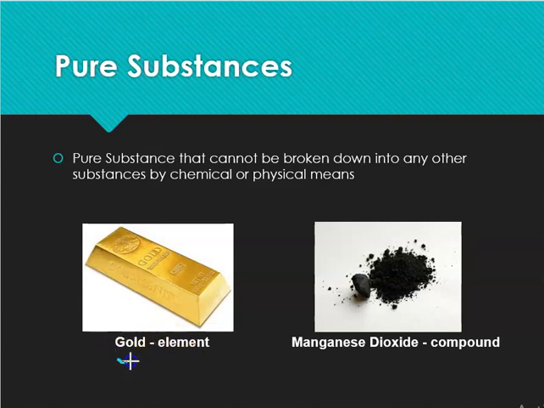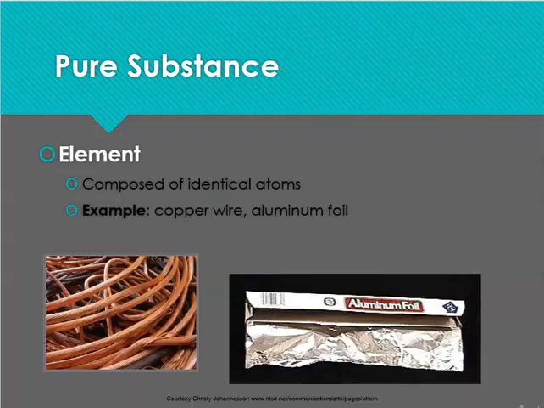In this case, we have elements, everything that is in our periodic table, and we have compounds like manganese dioxide. So those two things, for example, make up pure substances, and we can break them down. Another example about pure substances is an element, right? So in the previous slide, we had an element that was gold. In this case, we have an element that is either copper or aluminum. An element is made of identical atoms.